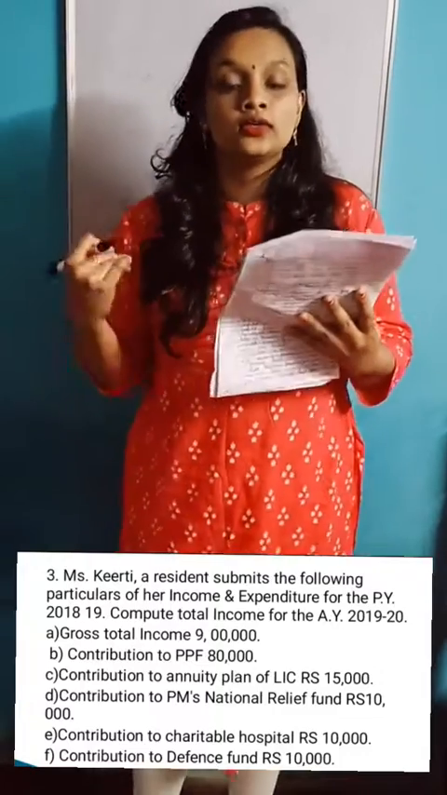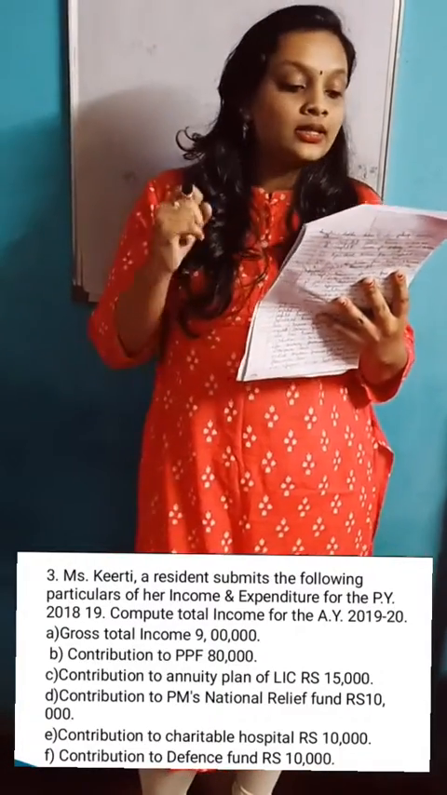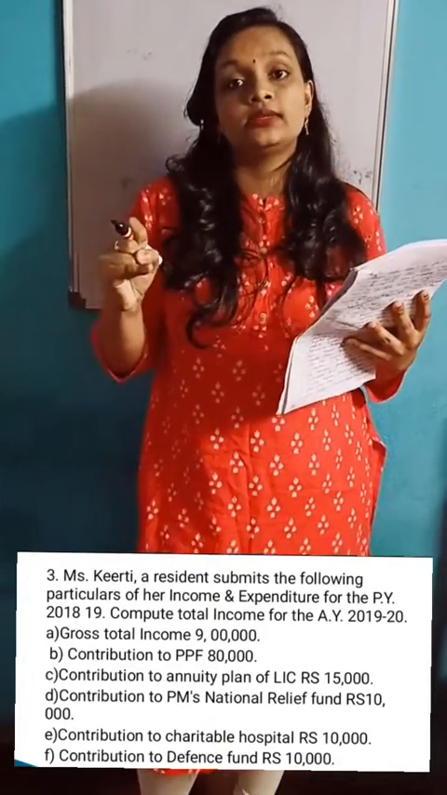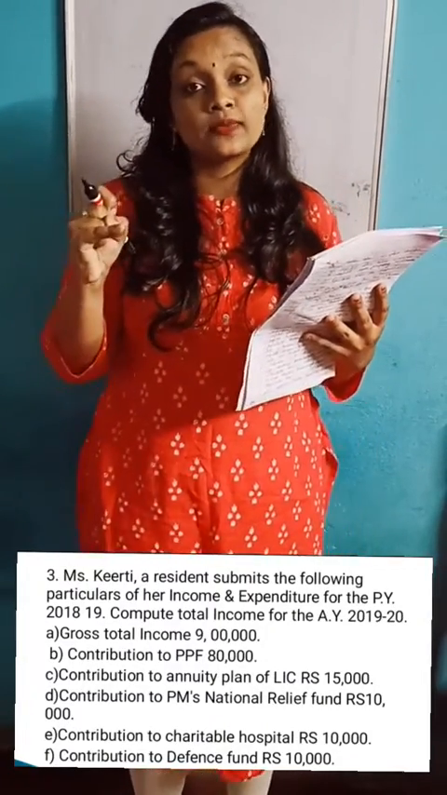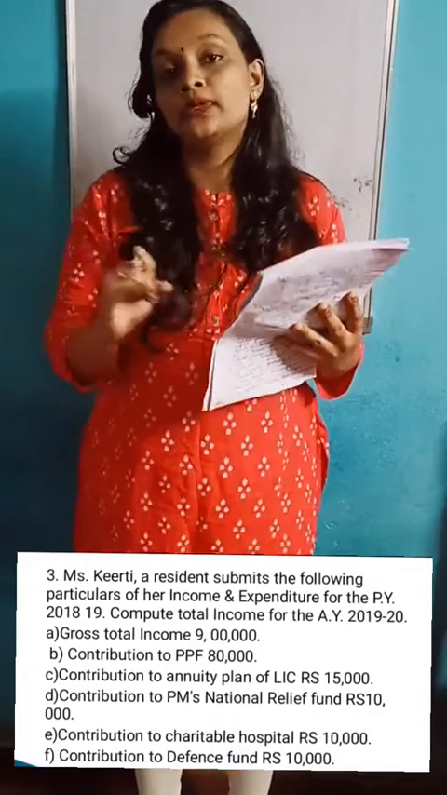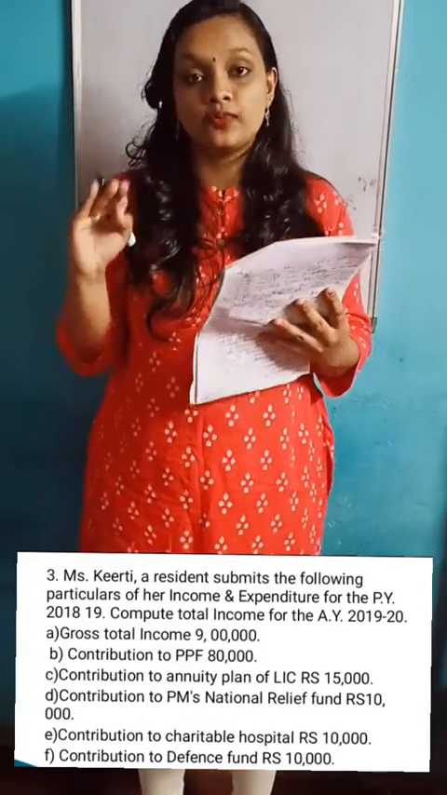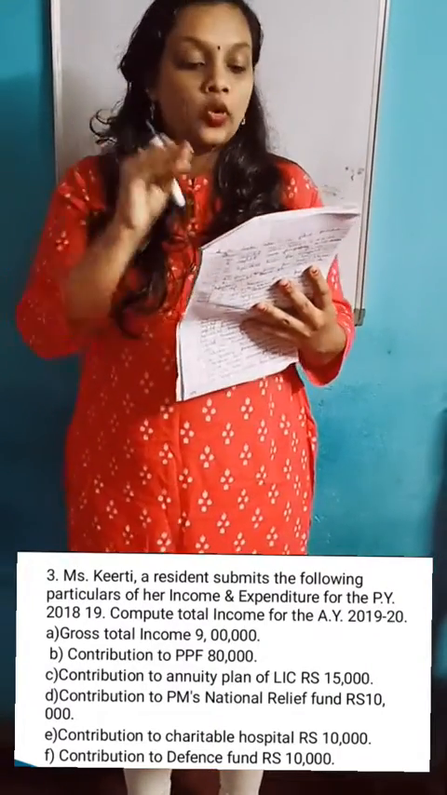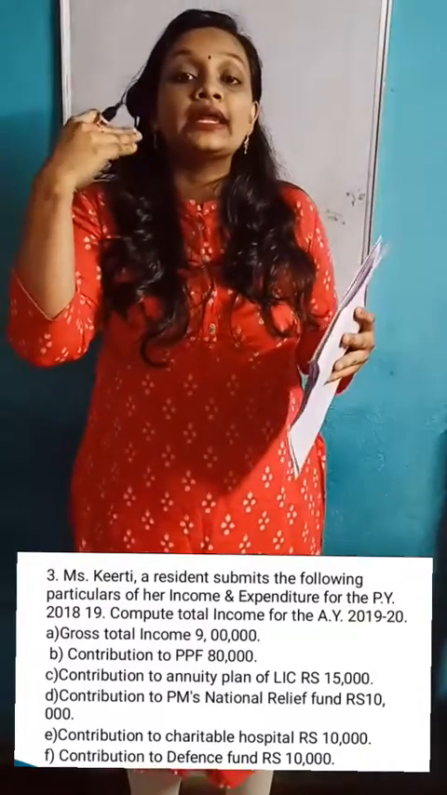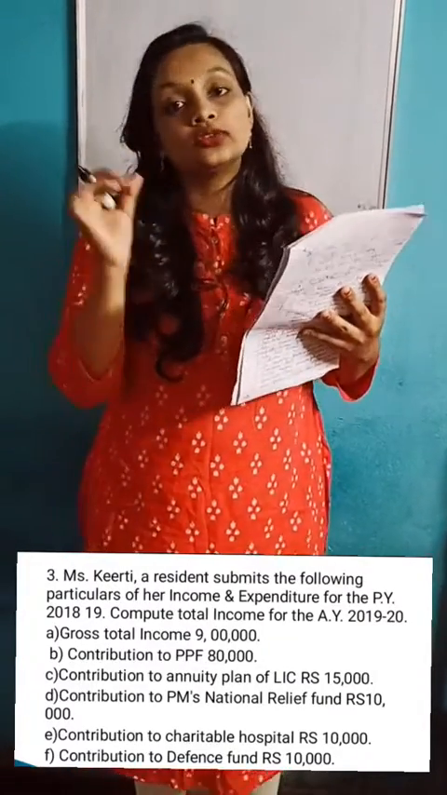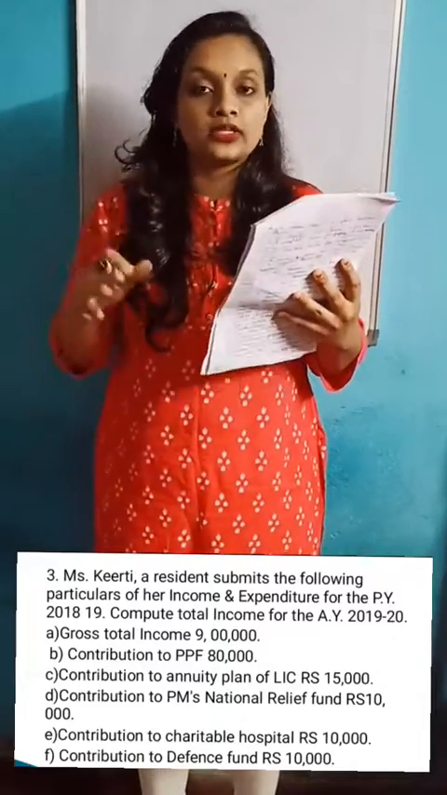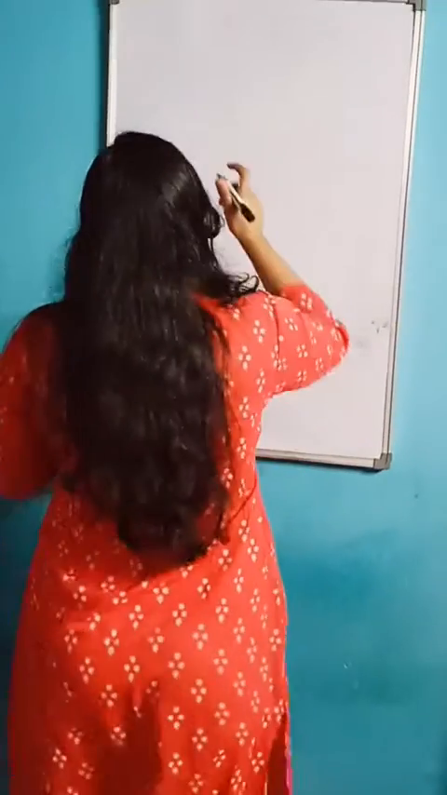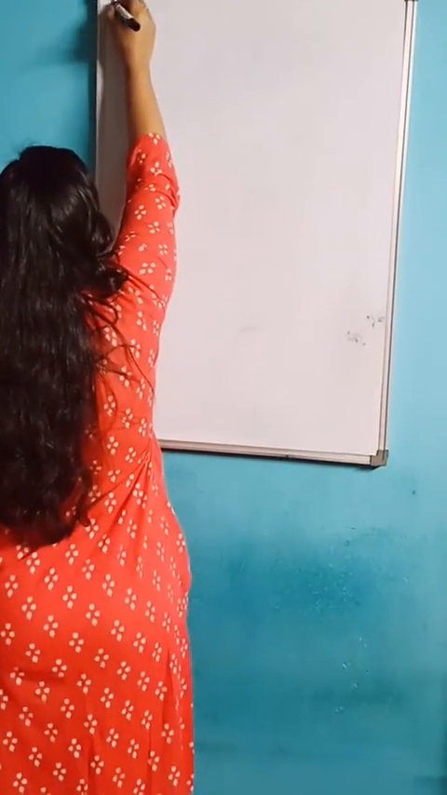So let's do the problem. Here there is a difference. They did not mention income from salary, income from house property, income from profits and gains of business and profession, income from capital gain and income from other sources. The question did not mention these. They directly mentioned the gross total income, that is 9 lakh. Okay, so that is a difference. Third problem.